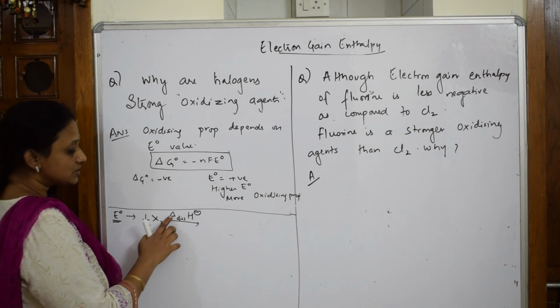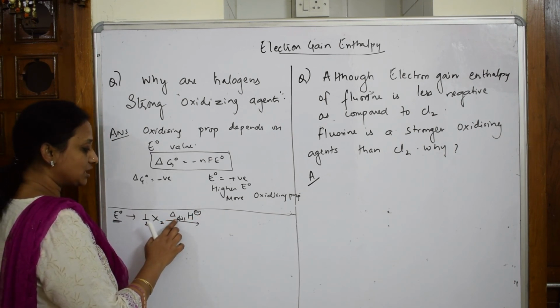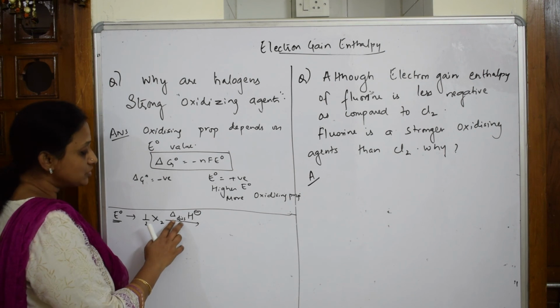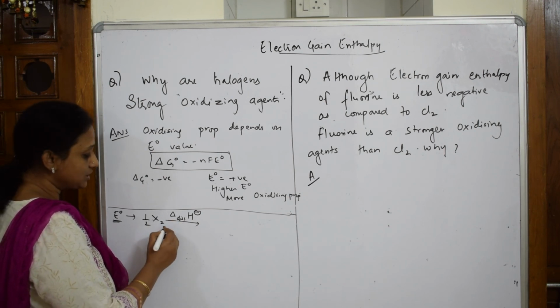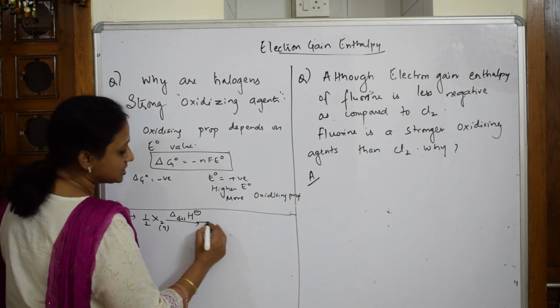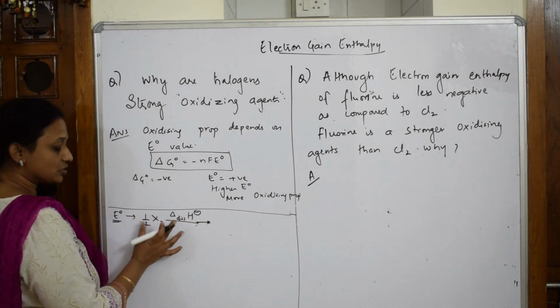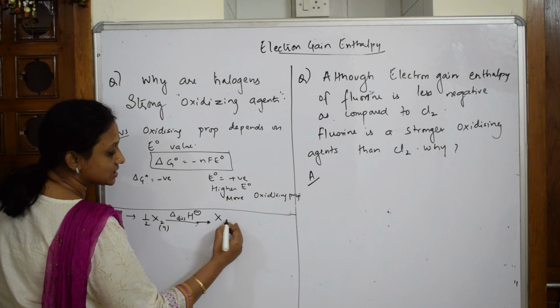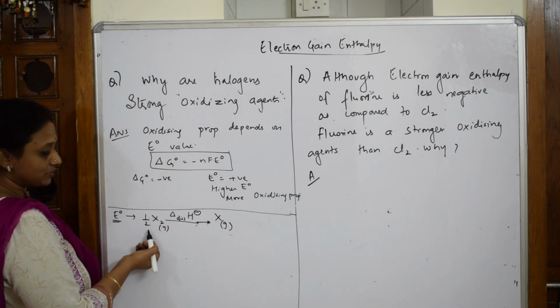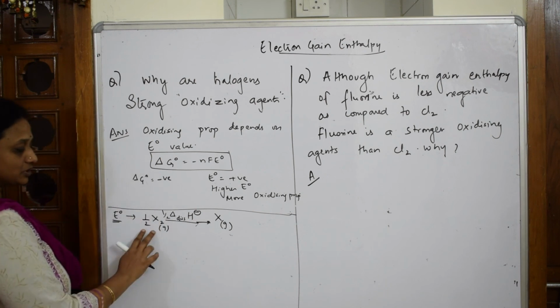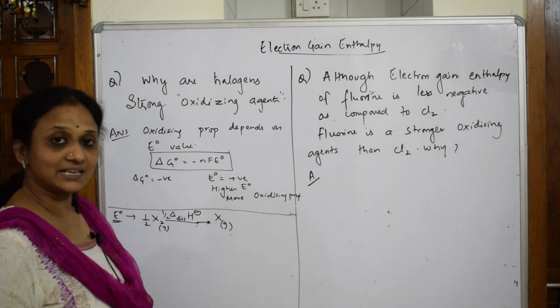This is the delta dissociation or delta atomization energy, which is used to break the gaseous molecule into its atoms. Now I'm going to dissociate this, so X2 becomes X gaseous. I'm using half of it, because to break that I get the X gaseous atom.